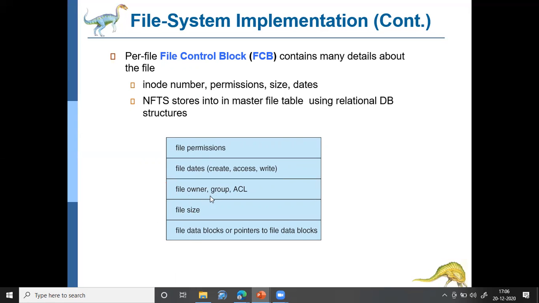Okay, and who is the owner of the file, which groups have access to the file, the size of the file, and pointers to the data blocks of the file. All this information is part of the file control block. Okay, so the file control block basically maintains the core details about the file.